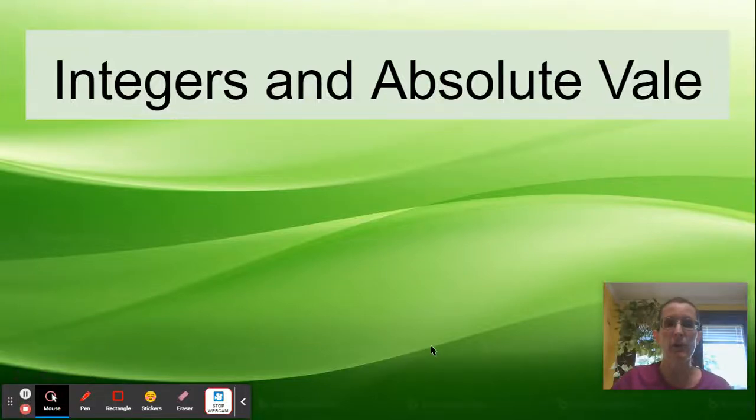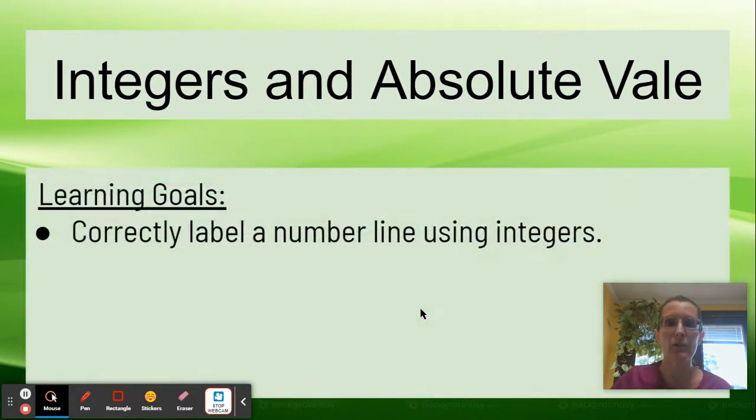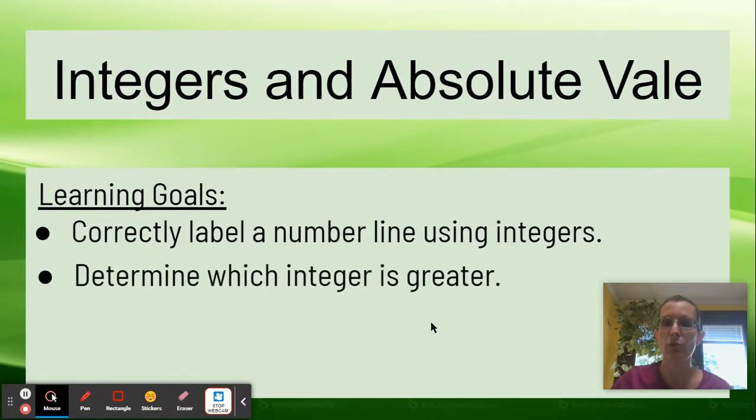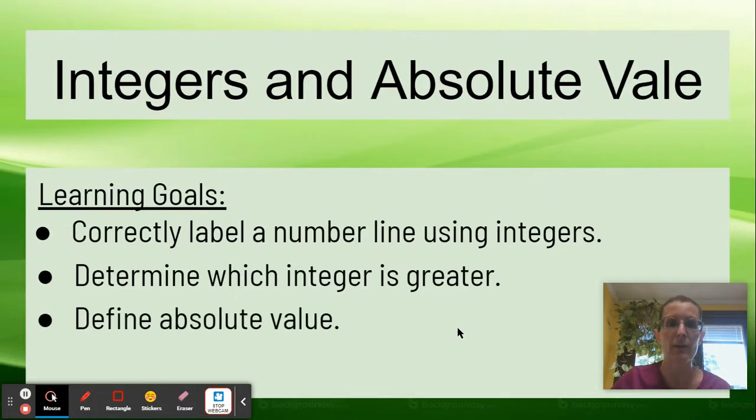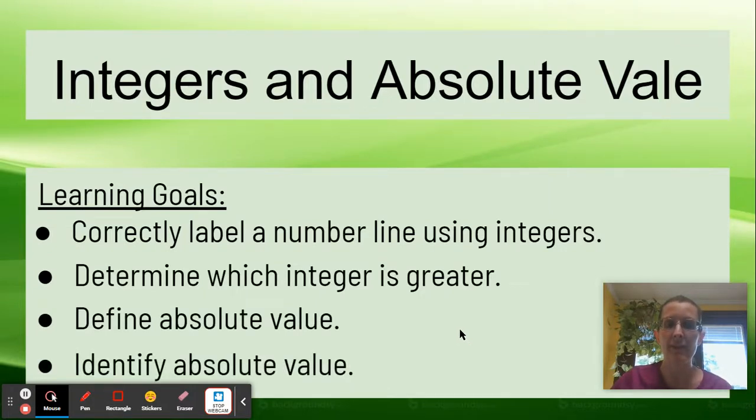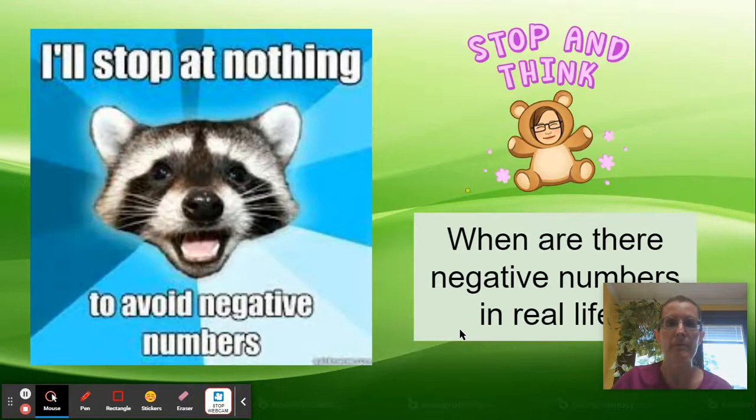In this video, we are going to be learning about integers and absolute value. Our learning goals are: correctly label a number line using integers, and determine which integer is greater. You did those two things in 6th grade, so that's a review. And define absolute value and identify absolute values.